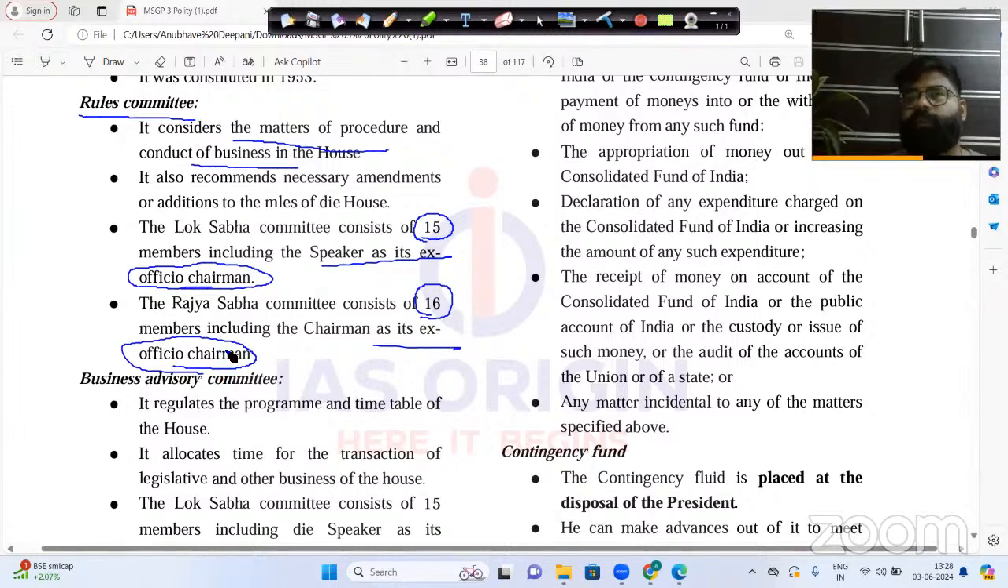That means the vice president of India will be the chairman of the rule committee. That is the presiding officer.